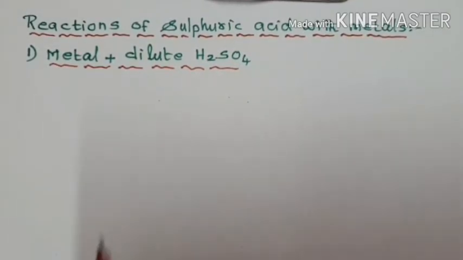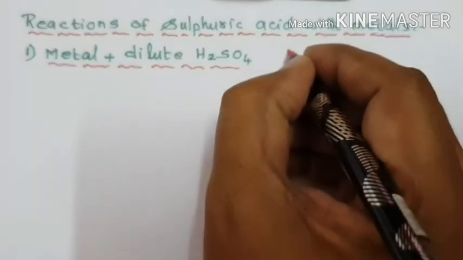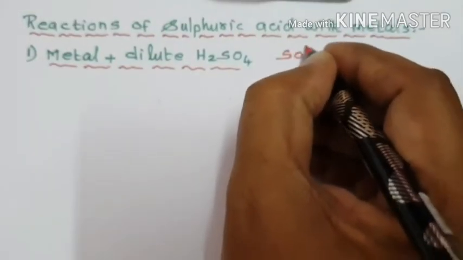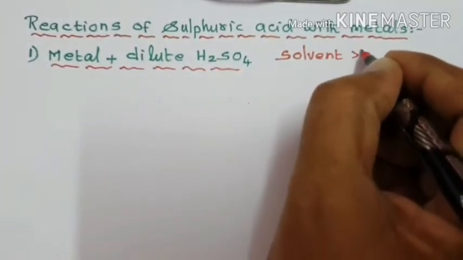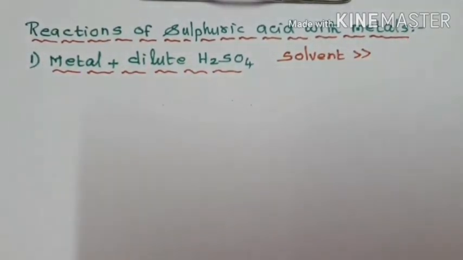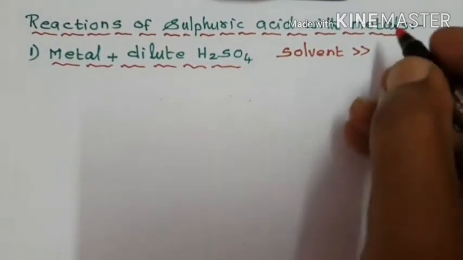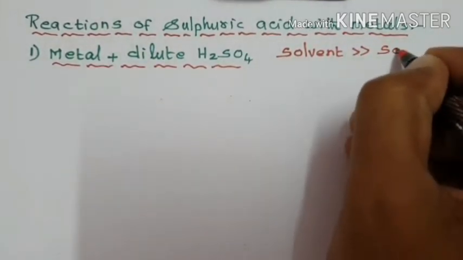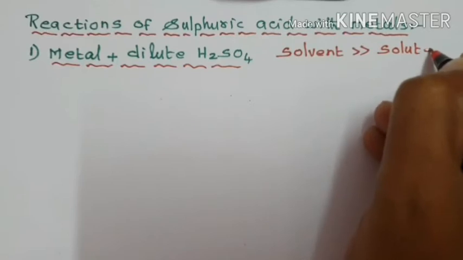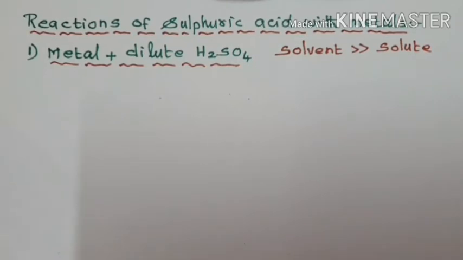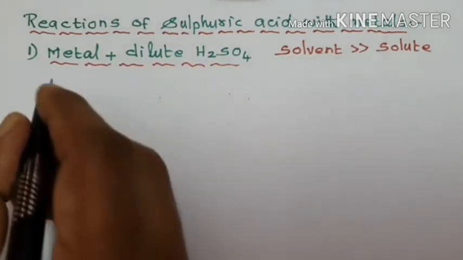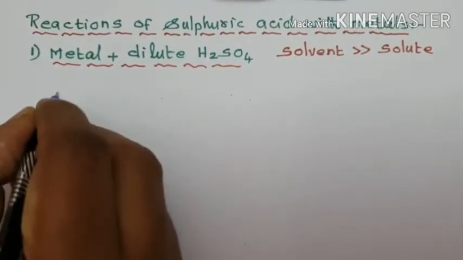What is meant by a dilute solution? A dilute solution is one in which the amount of solvent is very much greater than the amount of solute. First, the reaction with zinc. Generally metal liberates hydrogen with the dilute acid.